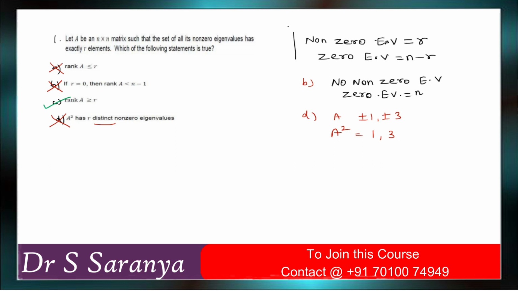So definitely the rank of A lies between R and n minus 1. So definitely rank of A is greater than or equal to R. This option is true. Let A be the n cross n matrix whose set of non-zero eigenvalues has exactly R elements. So rank of A is greater than or equal to R. This is the only thing we can predict. Okay.